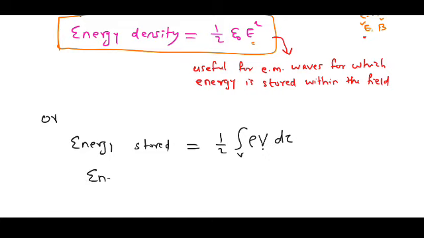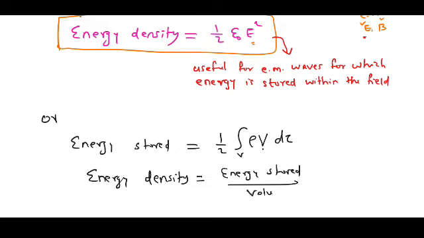Then energy density, divide this expression by the volume, this energy stored by volume, is equal to half into volume integral rho V d tau by volume integral d tau.